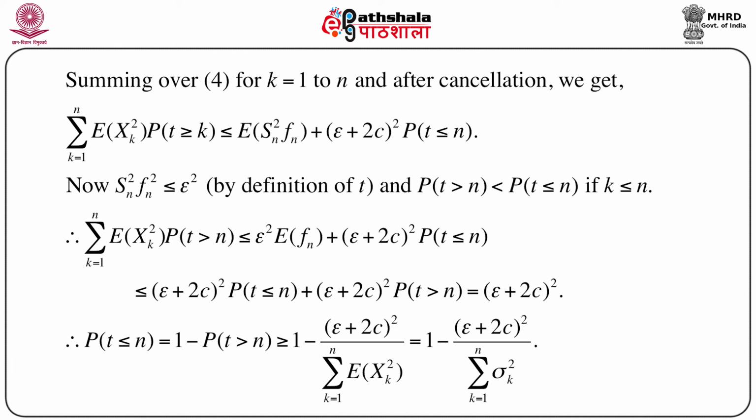And this probability is greater than or equal to 1 minus (epsilon plus 2c) whole square divided by the summation of sigma_k^2, k equals 1 to n. So, here this gives us Kolmogorov's lower bound to this probability of the maximum of modulus of S_k, because we have assumed, without loss of generality, the expectation of S_k to be 0.